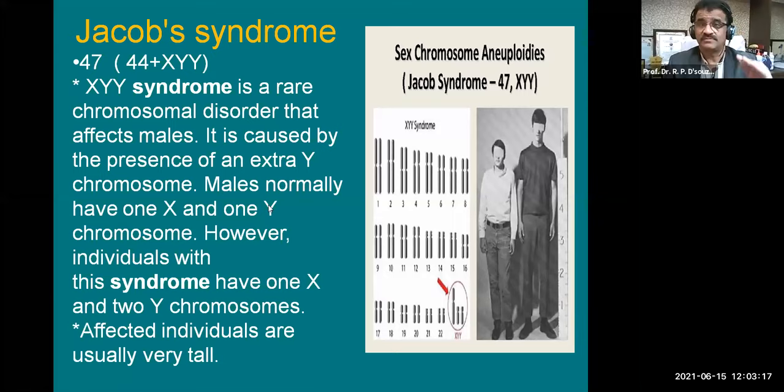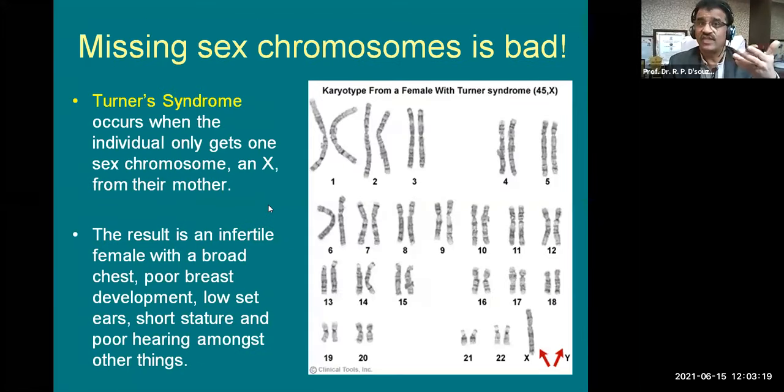Now, this is about the absence of one chromosome. So that was about having more, and this is having less. Turner syndrome is common when there are fewer chromosomes. It occurs when the individual only gets one sex chromosome, and that is X from their mother. That means these are always going to be females. So from the mother there is one X, but from the father there is no other X.